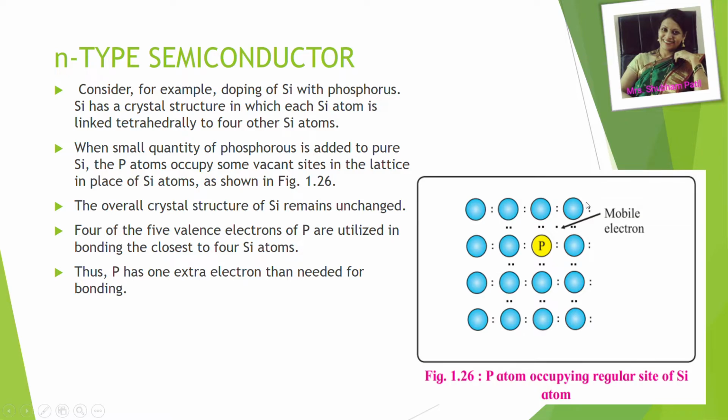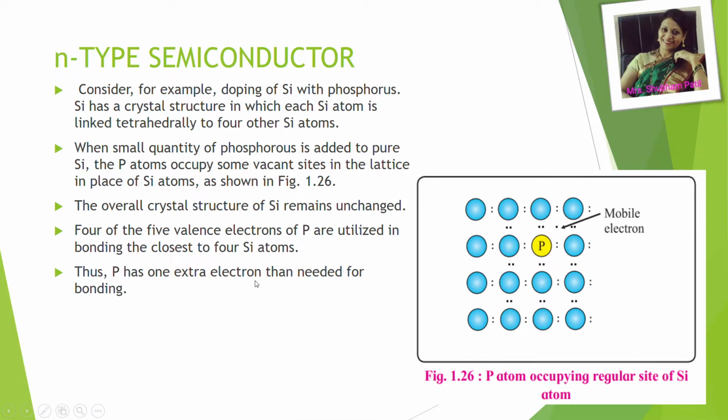Here you can see in this figure, yellow colored phosphorus is added in the array of silicon. The overall crystal structure of silicon remains unchanged in this manner. 4 of the 5 valence electrons of phosphorus are utilized in bonding to the closest 4 silicon atoms. So phosphorus will get linked to these 4 silicon atoms by sharing its 4 electrons, but still phosphorus has one more electron which will remain over here. For conductivity, this electron will be available, and it is called a mobile electron.